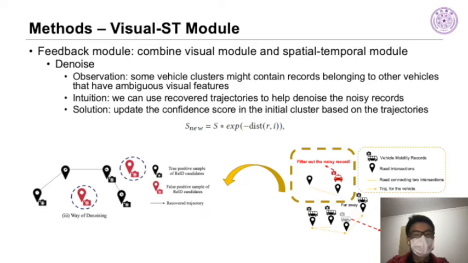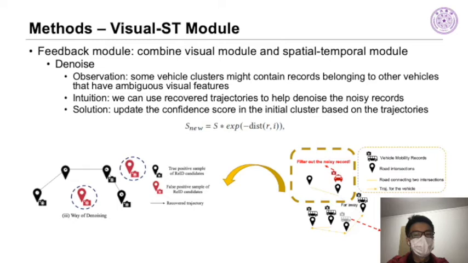The intuition here is that we tend to denoise the points which are far away from the recovered trajectories. Specifically, each recovered point can be mapped into a road intersection I, and we multiply the initial confidence score S of each record in the given cluster by the normalized spatial coefficient and get the updated confidence score, where S represents the initial confidence score of each record in the given cluster, which numerically equals the joint similarity between the record and the related cluster center.